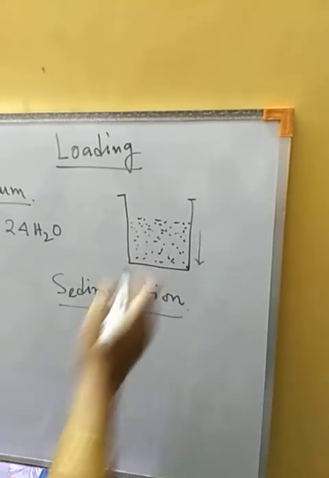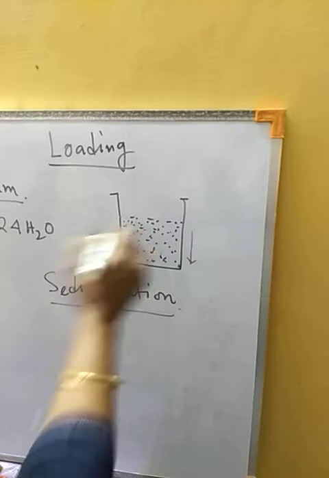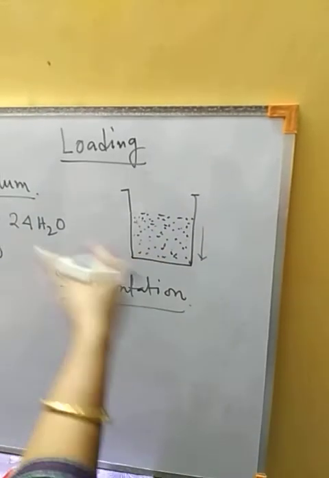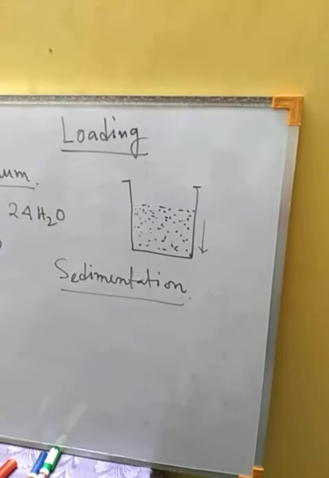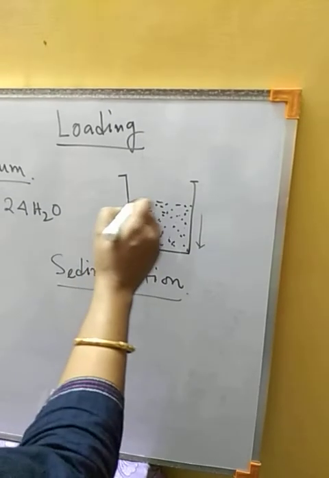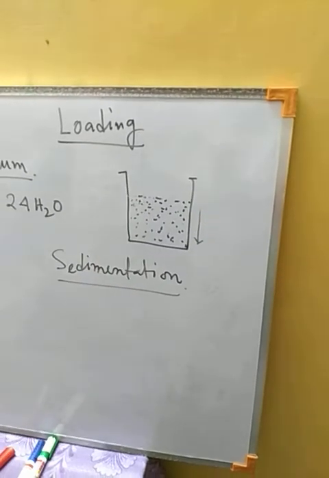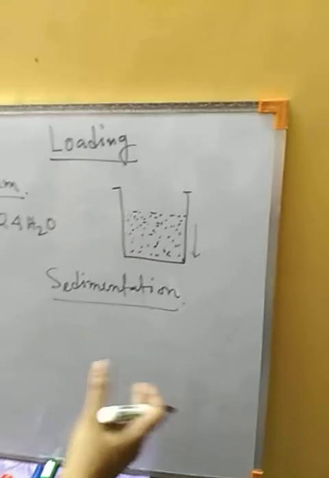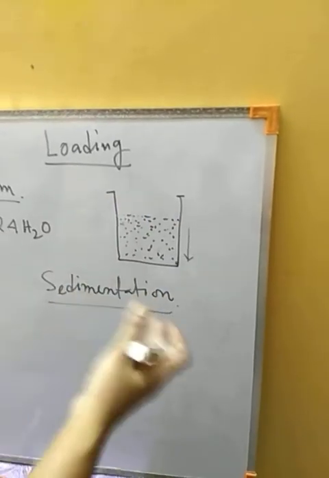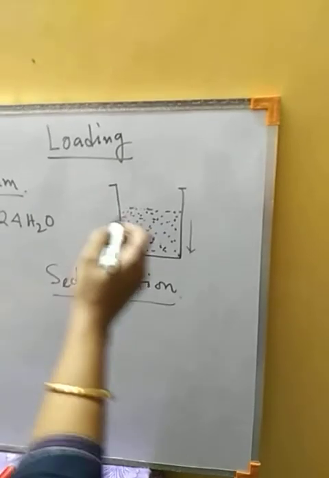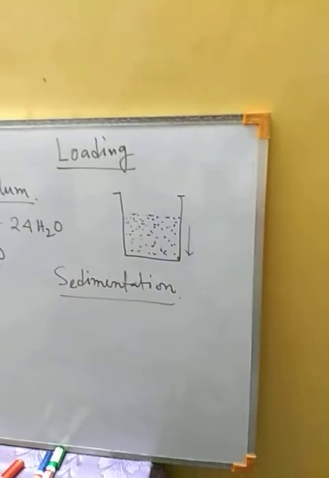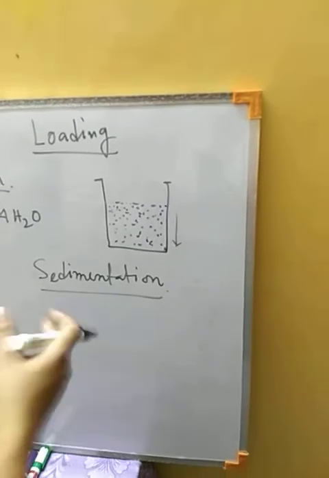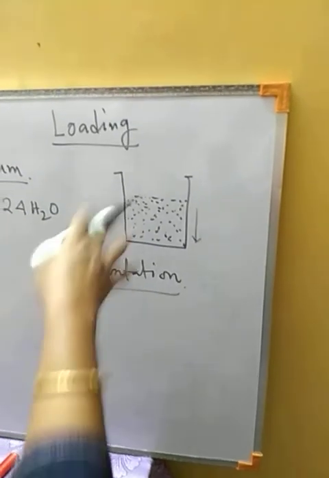But what about the fine mud particles which are also there? That's why you will see that the water is not clear even after the sedimentation, like normal water. That is because of the fine mud particles which are still floating here and there in this water.